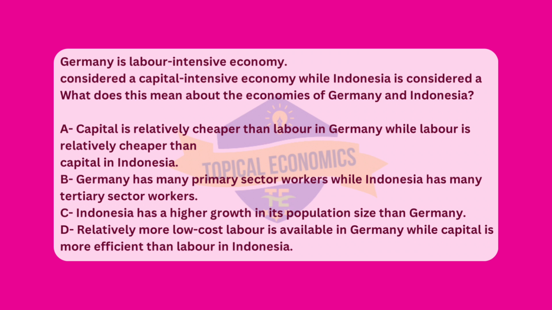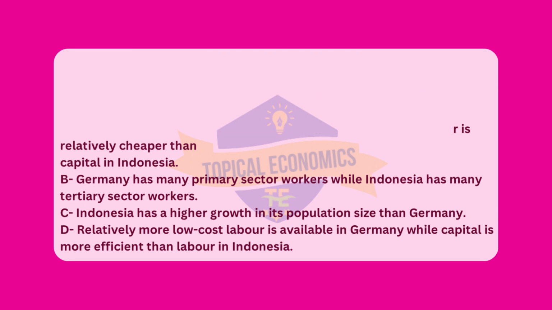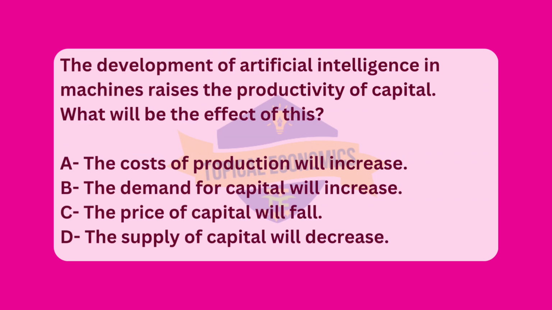Finally, D, relatively more low-cost labor is available in Germany while capital is more efficient than labor in Indonesia, is incorrect because it reverses the roles of labor and capital in the two economies. In Germany, labor is relatively more expensive compared to capital, and in Indonesia, capital tends to be less accessible, making labor relatively cheaper. Moving to question 2.